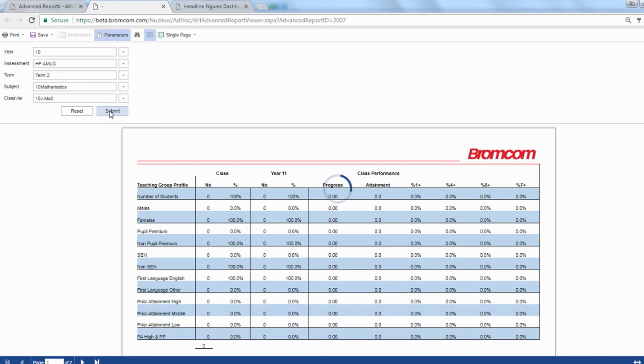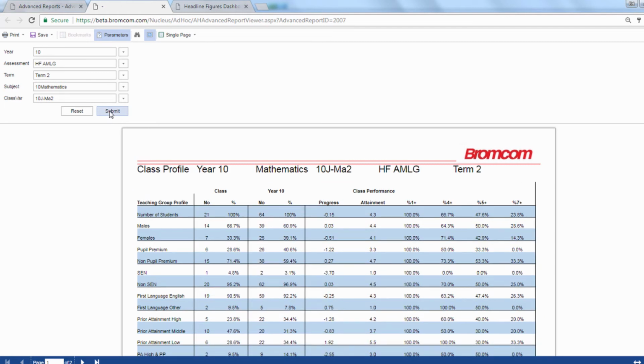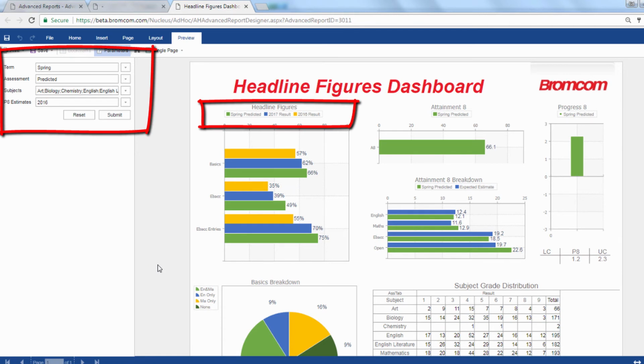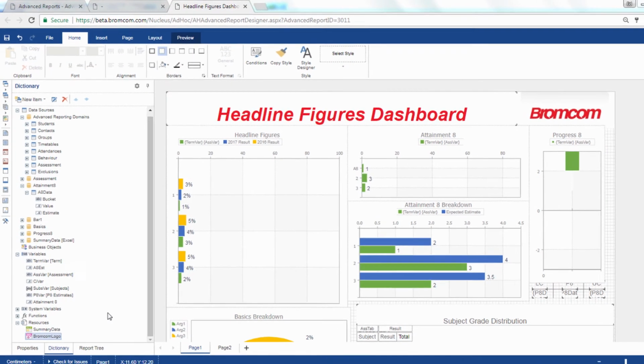These variables can depend on others, so for example, you can show only the classes of your chosen year and subject. You can create the parameter list for users to enter yourself, base it on columns in a data source, or calculate a parameter using an expression. In this headline figures report, the user can choose between autumn, spring and summer, current and predicted grades.